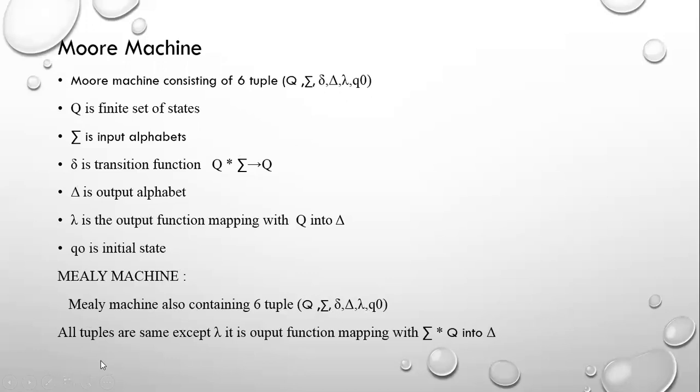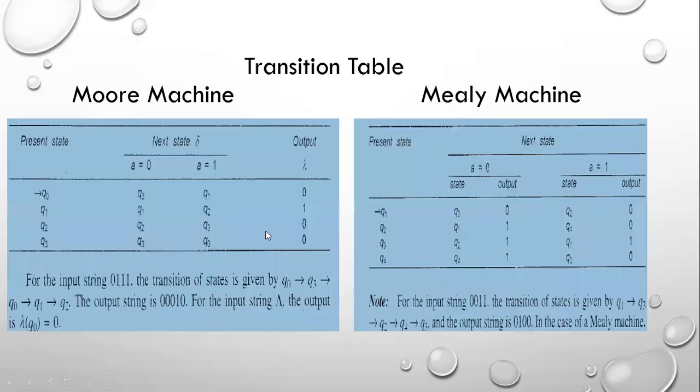The difference is that all tuples are the same except lambda. Lambda is the output function, but the mapping is different. In the Moore machine, the output depends upon the state, but in the Mealy machine, the output depends upon the state as well as the input. See the difference.